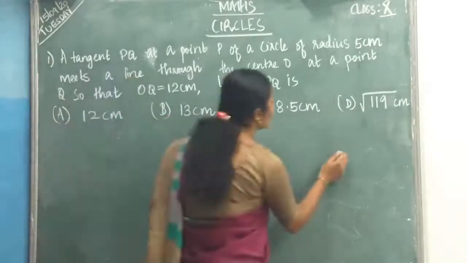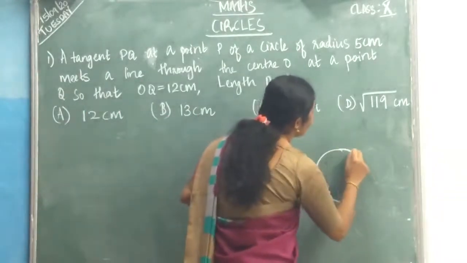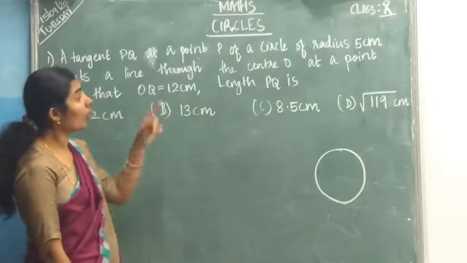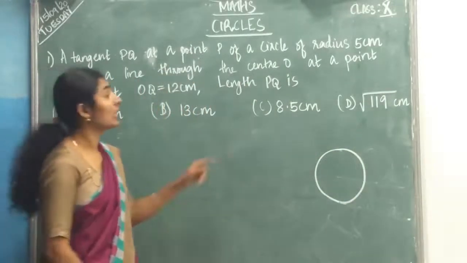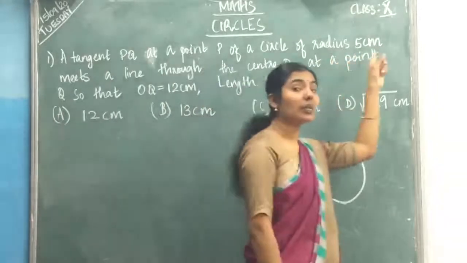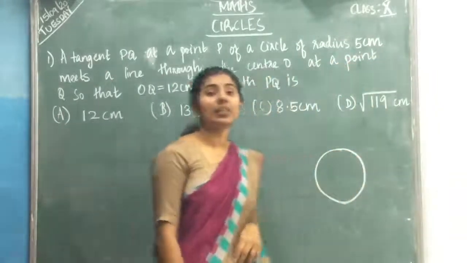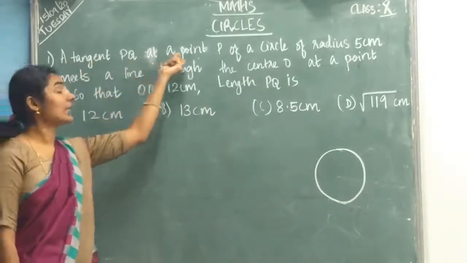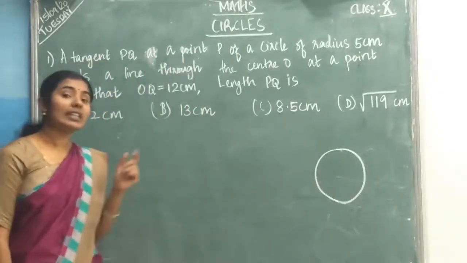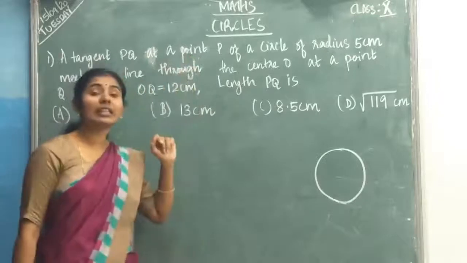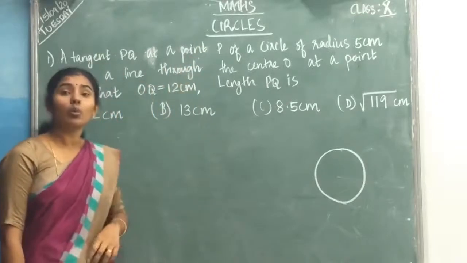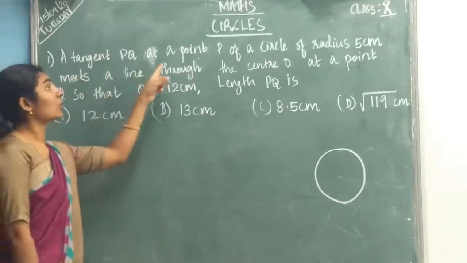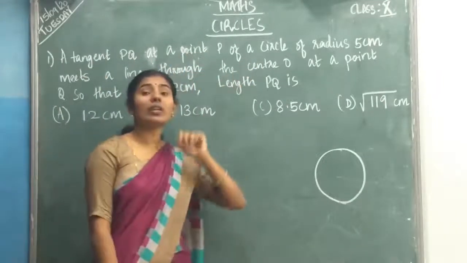First of all, draw one rough figure. Draw one circle of radius 5 centimeter. Circle's radius what they have given? 5 centimeter. And here you read a tangent PQ at a point. So what is the point of contact of the tangent? P is the point of contact. So read again, a tangent PQ at a point P of a circle.